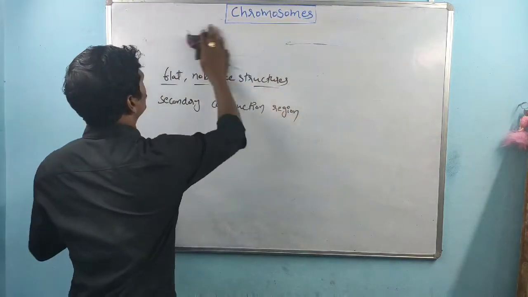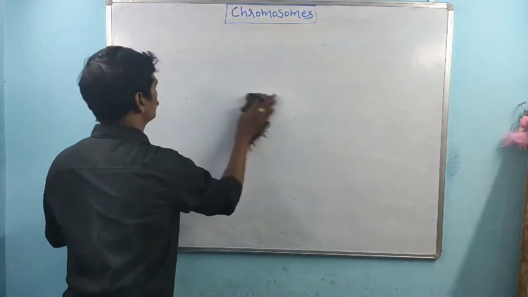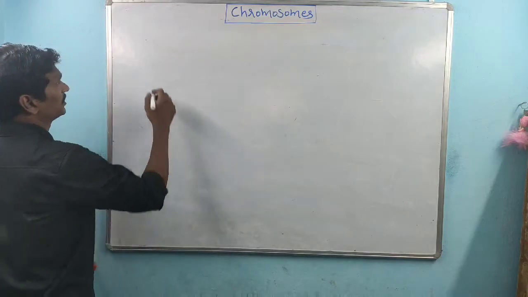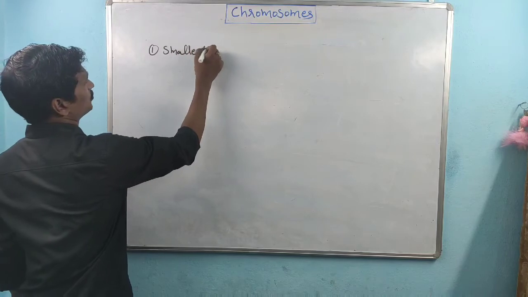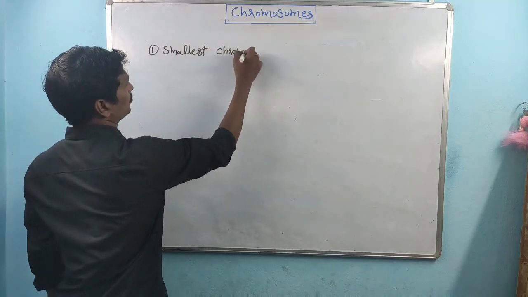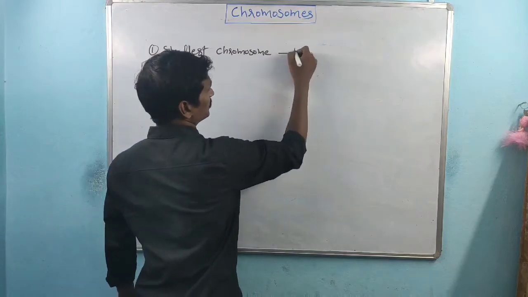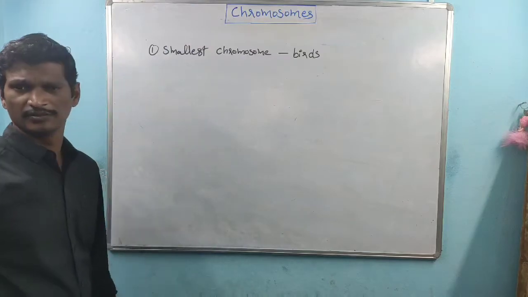Coming to the next topic, the smallest chromosome and the largest chromosome. The smallest chromosomes are seen in birds.